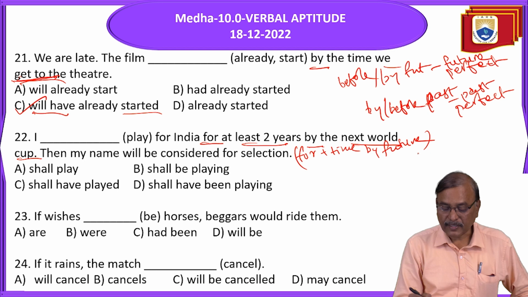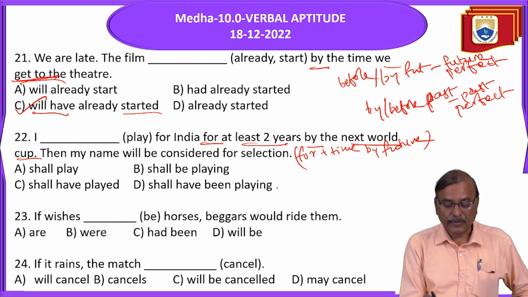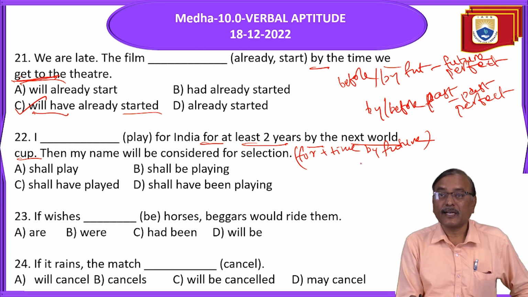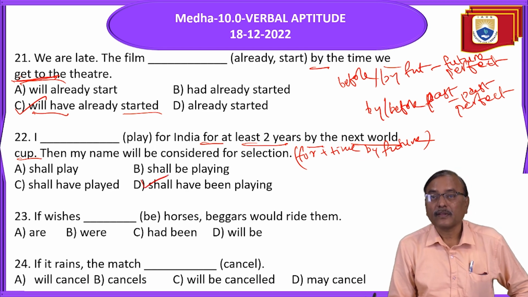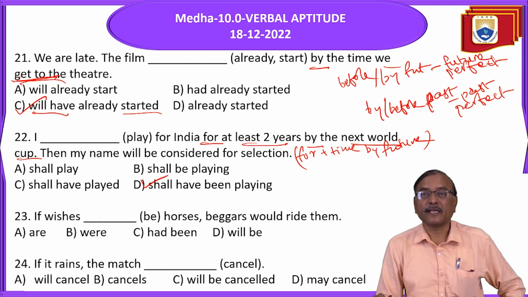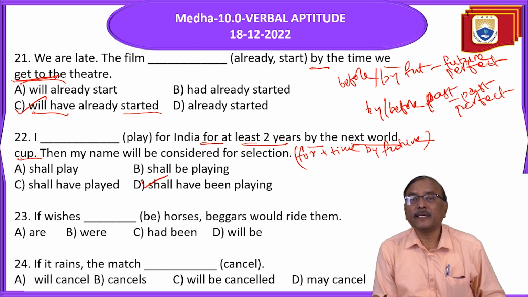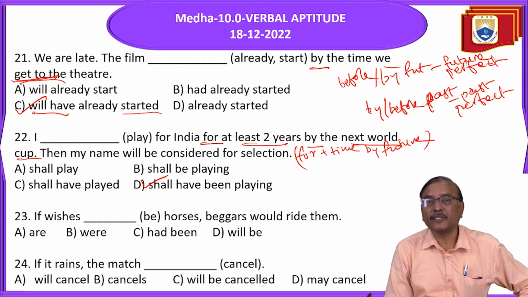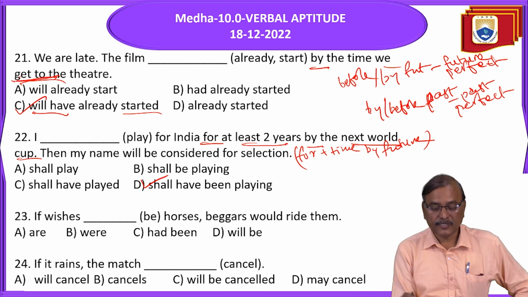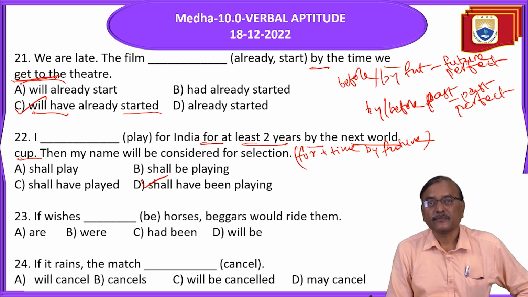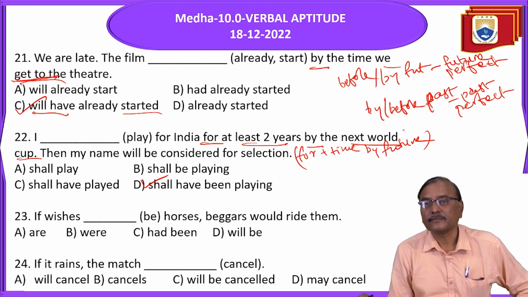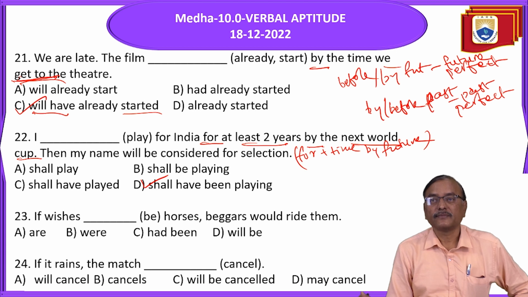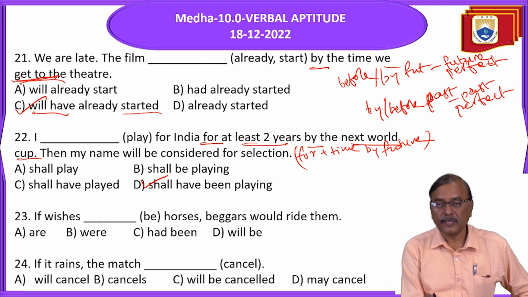I shall have been playing for India for at least 2 years by the next World Cup. Is it clear? Don't say I shall be playing. I shall be playing here means future continuous. But here it is for plus time by future. Is it clear? So the answer here is shall have been playing.